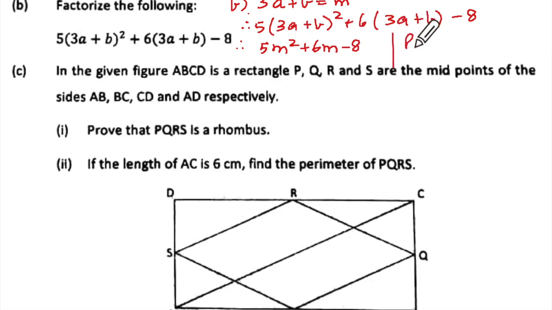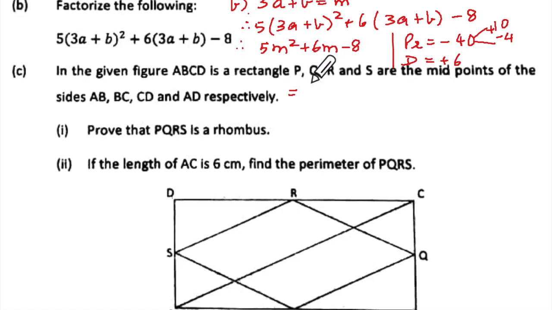Our product is minus 8 into 5, that is 40, and the difference is plus 6. So one of the numbers is bigger than 6. Now if I take 8 and 5, that is 40, but the difference is not 6. So we'll take 10 and 4, that is 40. So this is how we should be doing this.